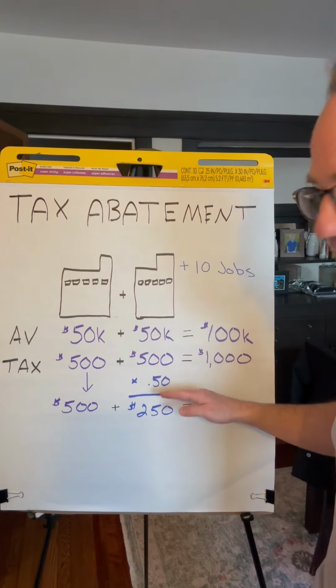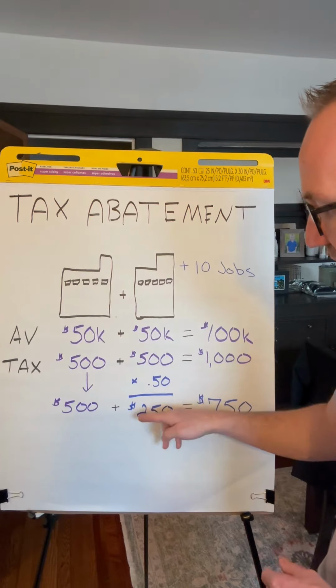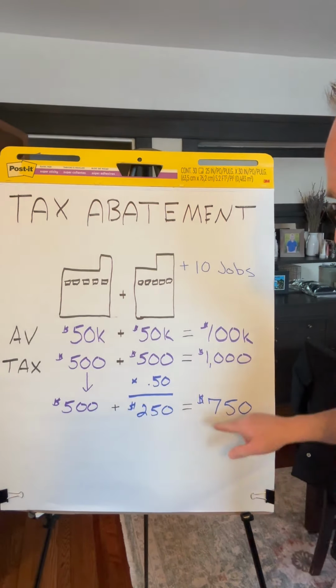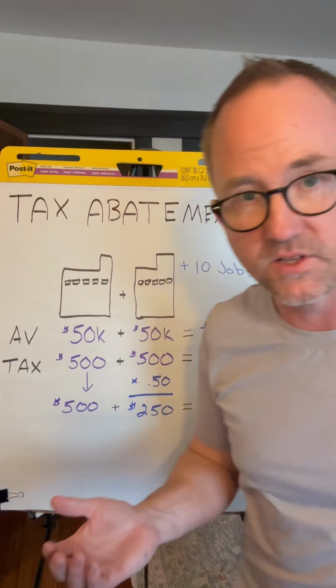With the abatement, they will still pay the original $500, but they're only going to pay 50% of what the increased value is. So instead of paying $500 additional, they cut that in half. They're now only paying $250. Now their total tax bill is $750 instead of the $1,000 because of the tax abatement.